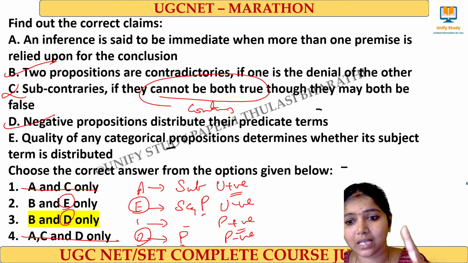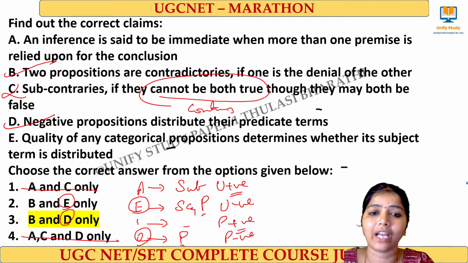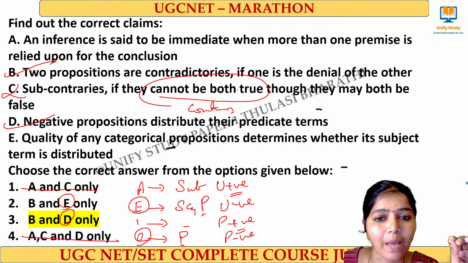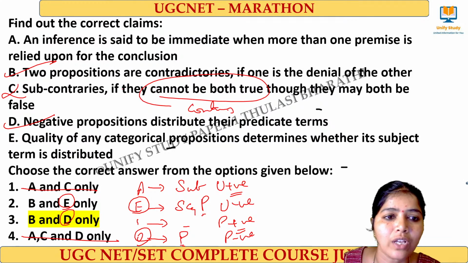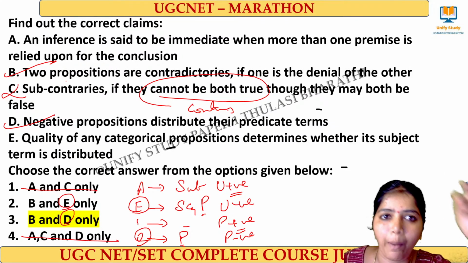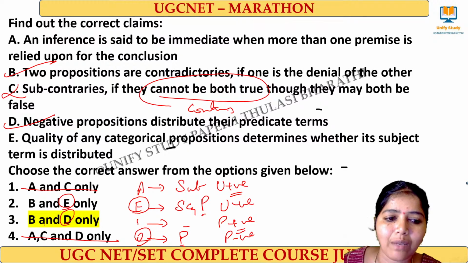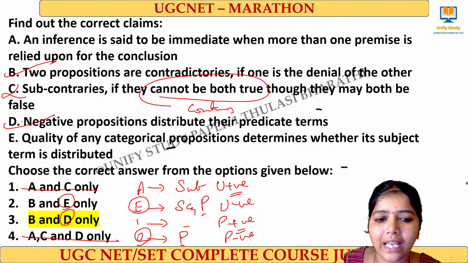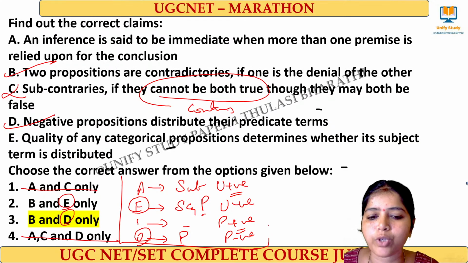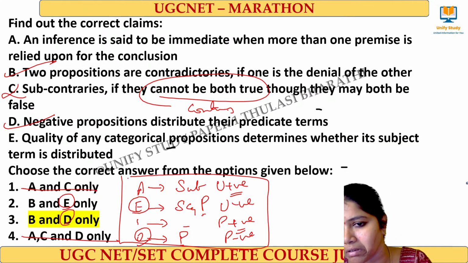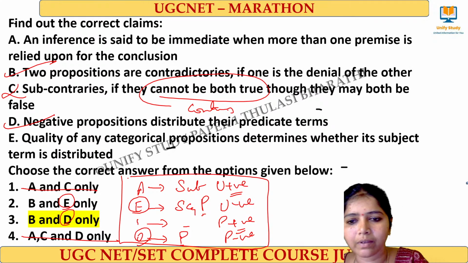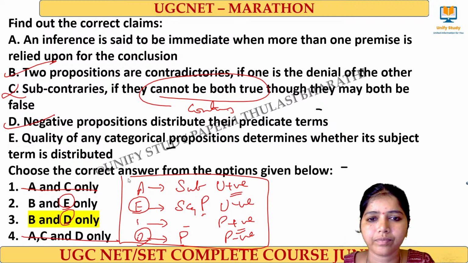So one question with so many options, but here we can do one thing wisely. We know these types of contrary, contradictory very well, right? So with that we can fix B and eliminate the first and fourth options, because B will come for sure. If B comes for sure, we can eliminate these two options. We have to check with D and E, and we have to know this distribution concept. If you know this distribution concept, easily we can do it. Am I clear, learners? Yes or no, please let me know so that I can move to the next question.